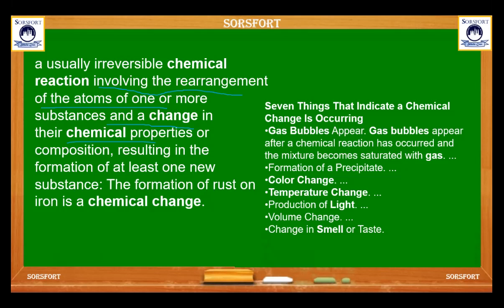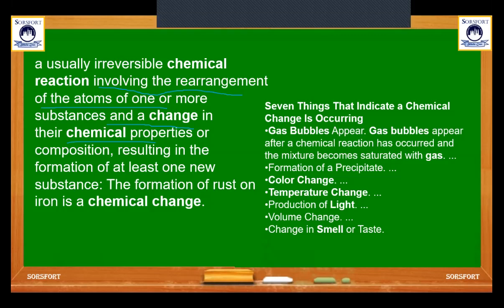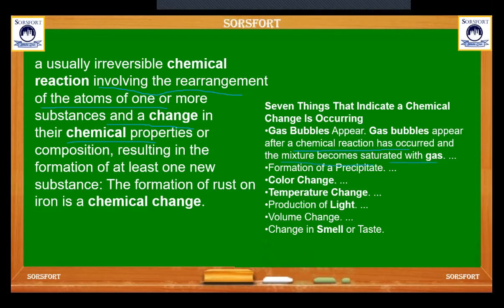Seven things that indicate a chemical change is occurring. When you are seeing any type of reaction, you should notice these characteristics, through which you are able to know whether the change is physical or chemical. What are those? Gas bubbles appear. Gas bubbles appear after a chemical change has occurred and the mixture has become saturated with the gas. So the first point is the gas bubble.